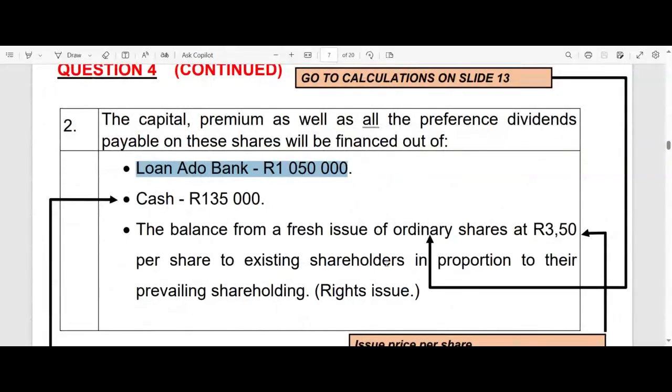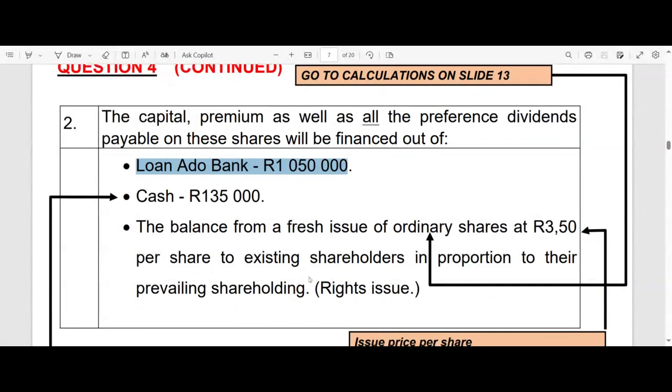No, there's a reason why they say in proportion. They shouldn't have even mentioned rights issue. But anyway, whoever drew up this question, I think this was my colleague, Mrs. Moore, was very merciful and said rights issue, but that wasn't necessary because that sentence should tell you it's a rights issue.